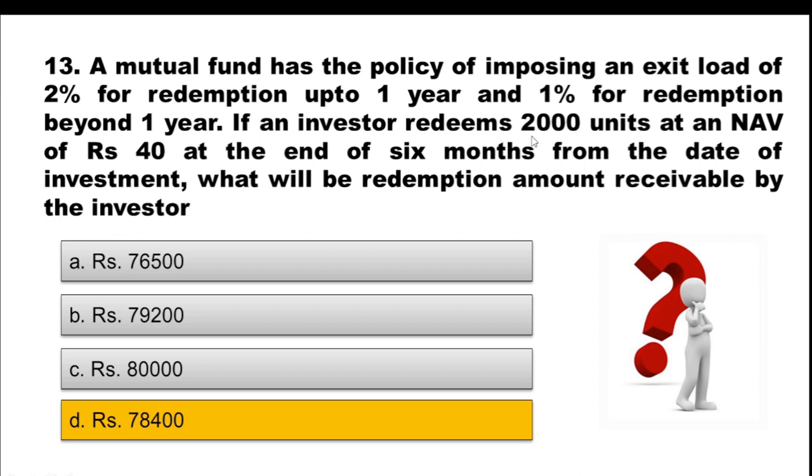It should be 2000 into 40, that is 80,000. Because he is redeeming the money at the end of 6 months, which is before 1 year, 2% exit load will be charged. So 2% of 80,000 is 1600. We will deduct 1600 from 80,000, and that gives us the redemption amount, which is 78,400.